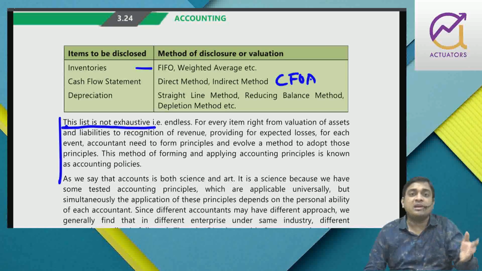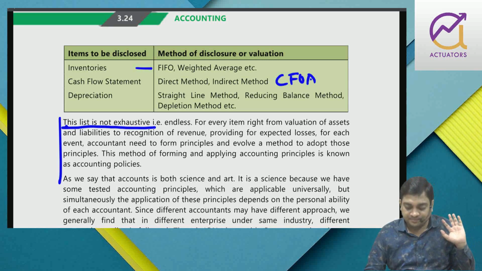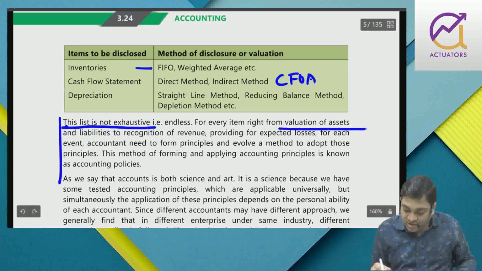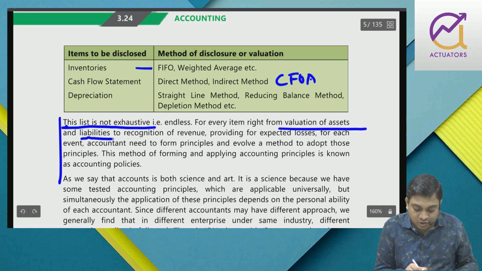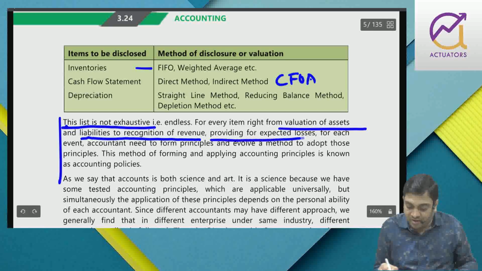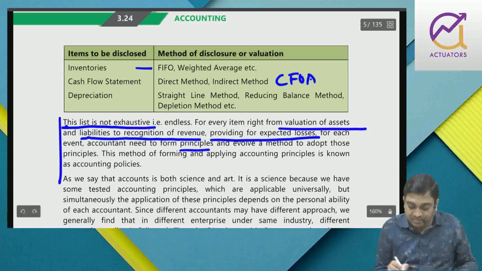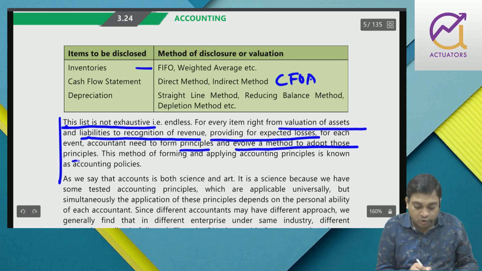You have to frame an accounting principle and policy, right? For every item, right from valuation of assets and liabilities to recognition of income, providing for expected losses, the accountant needs to frame principles and evolve a method to adopt those principles.